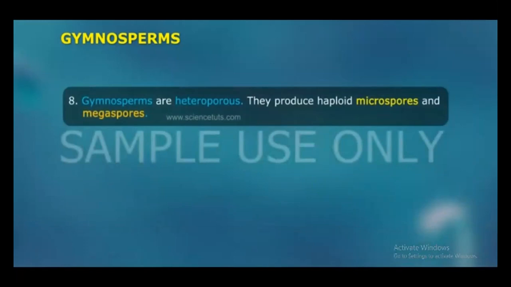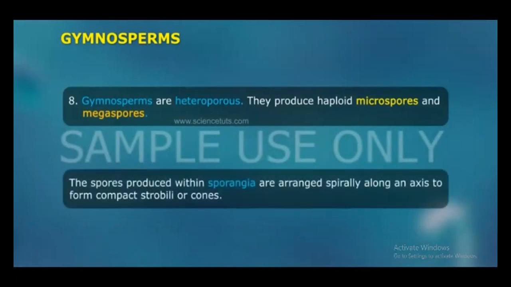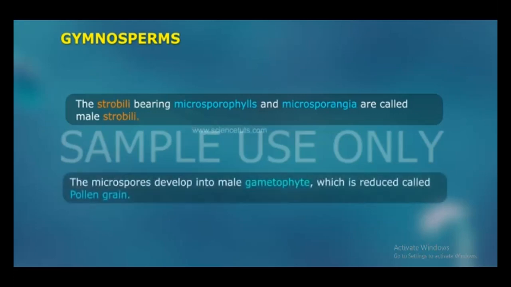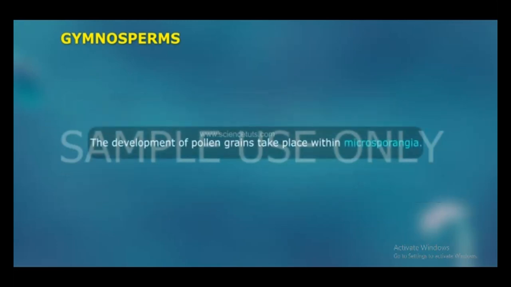8. Gymnosperms are heterosporous. They produce haploid microspores and megaspores. The spores produced within sporangia are arranged spirally along an axis to form compact strobili or cones. The strobili bearing microsporophylls and microsporangia are called male strobili. The microspores develop into the male gametophyte, which is reduced, called the pollen grain. The development of the pollen grain takes place within the microsporangia.